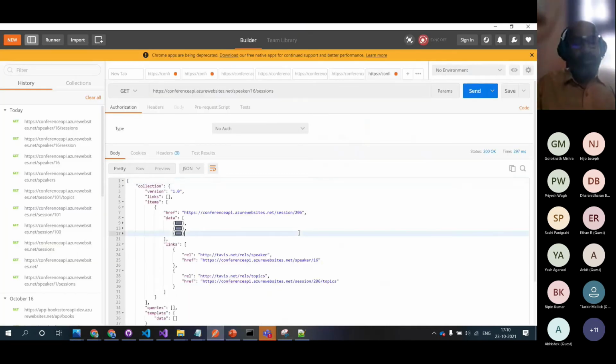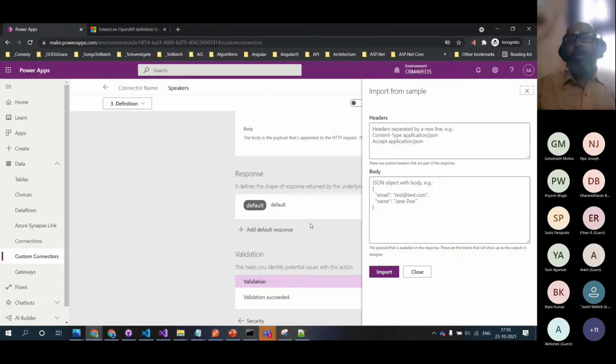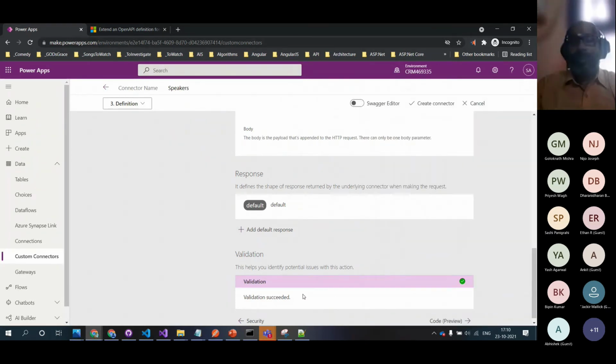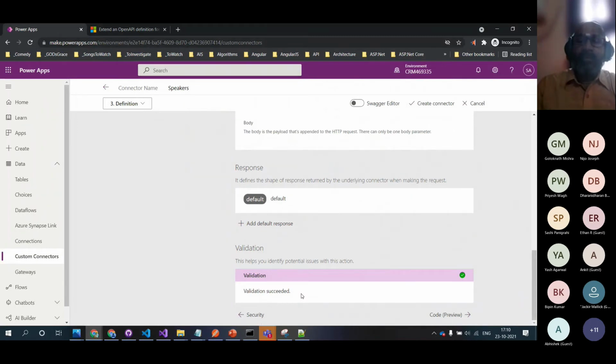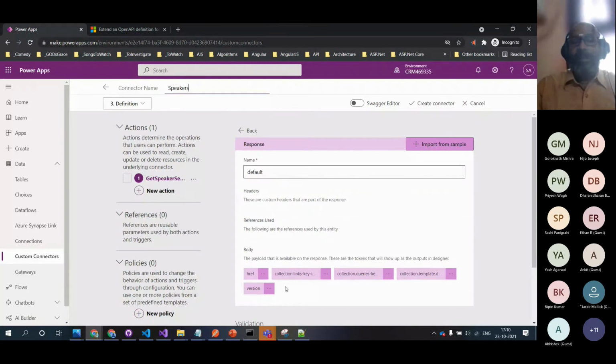So now what we will do is I will copy this entire thing and put it here. If you need any specific headers, we can add them, but I'm doing a very simple thing. I'm just adding it and clicking on Import. It says that the validation succeeded, and this is the one which should appear.